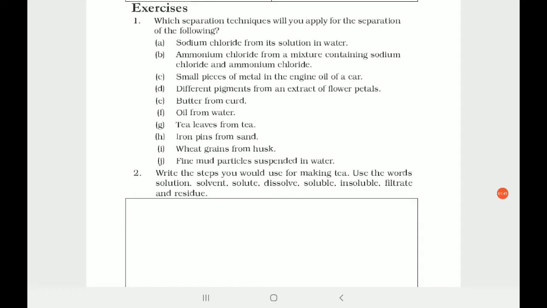Small pieces of metal in engine oil of a car. Which type of metal must it be? It must be a kind of heavy or dense metal. So one can say we can use a magnet. But let me tell you, a car's engine is not only made up of iron, it has aluminum as well. It's actually an alloy of aluminum, so it is not that heavy.